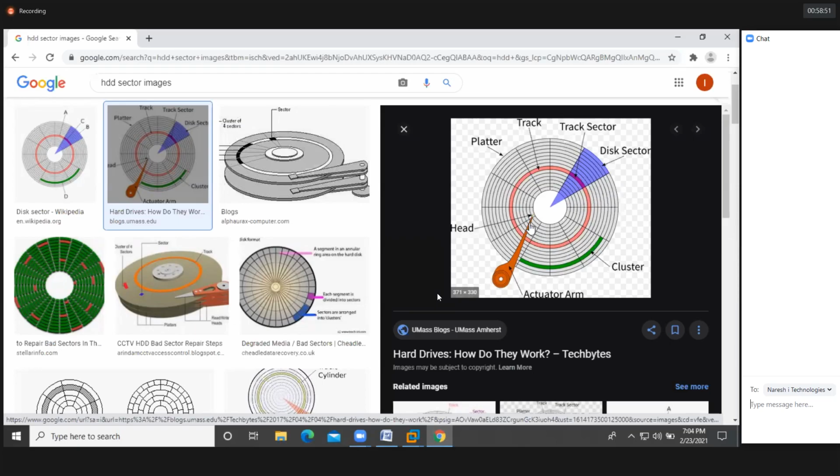So I hope you got it. This header is going to read the data sector wise and cluster wise. We can read and write the data like this. I hope you got it. Yes, no?